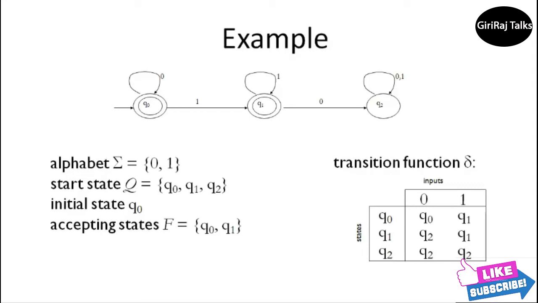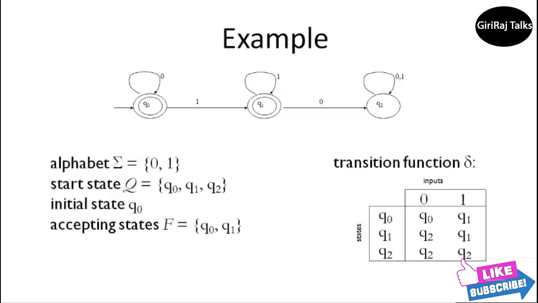We have to write it like this: horizontally, you write the inputs, and vertically, you write the states. There are 3 states and 2 inputs. Q0 is the starting state, the initial state. We identify Q0 as the initial state because the transition comes from nowhere. See, Q0 with input 0 goes to Q0 itself, that is why you write Q0 here.